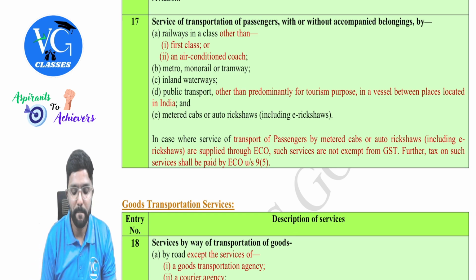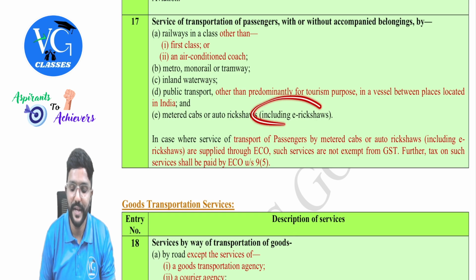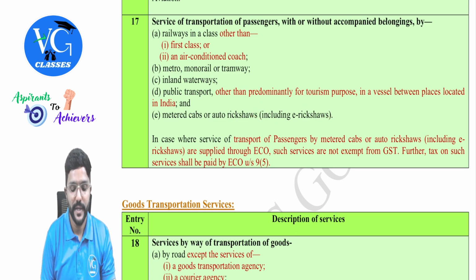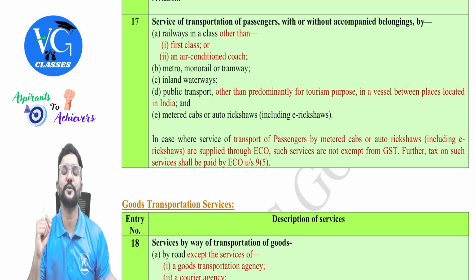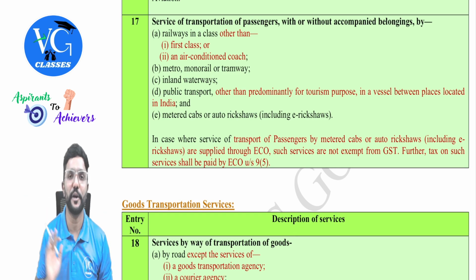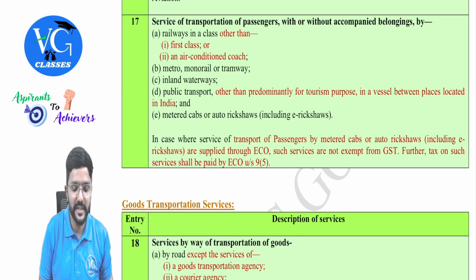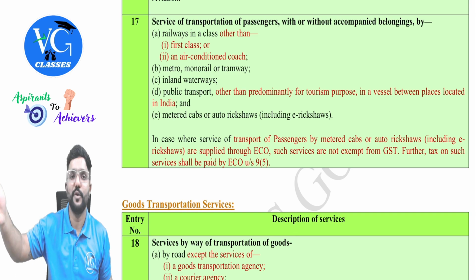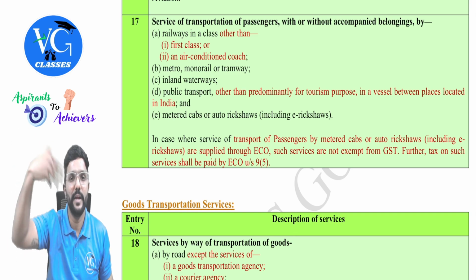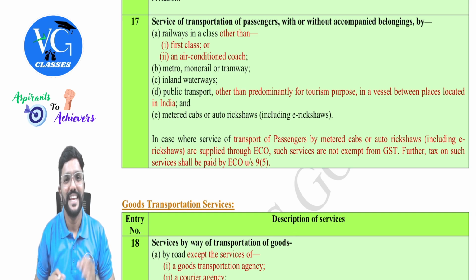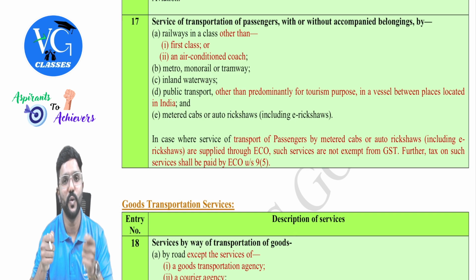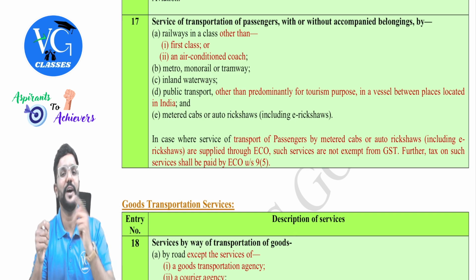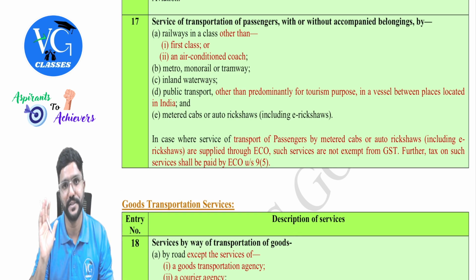Then metered cab or auto rickshaws, including e-rickshaws, are exempt. But if this is booked through an e-commerce operator, then the e-commerce operator has to pay tax as per section 9(5), guys. In that case, it will not be exempt. Then when is it exempt, sir? For example, assume auto. I was going on the road. I called, hey, auto, and I get into the auto. I booked myself. In that case, whatever the auto person is charging you is exempt from GST. But if you, sitting at your place, book the auto through Ola or Uber, in such case the Ola or Uber is liable to pay GST, hence it is not exempt.